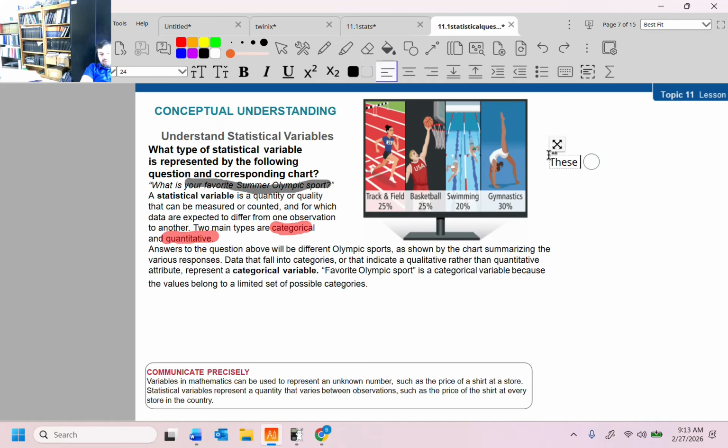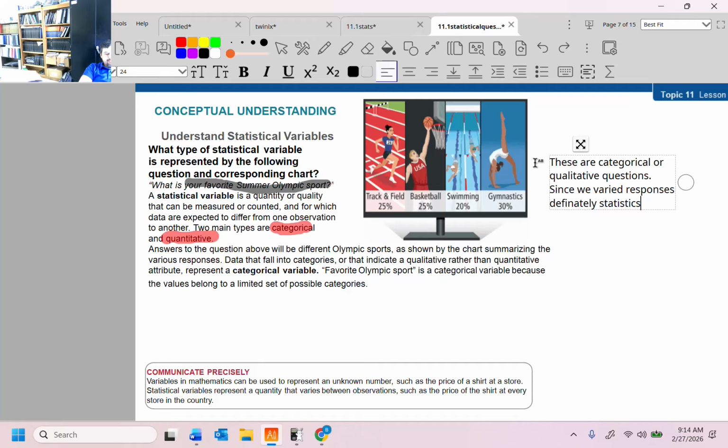So these are categorical or qualitative questions, and since we have varied responses, this is definitely statistics. Okay, it's 100% statistics.